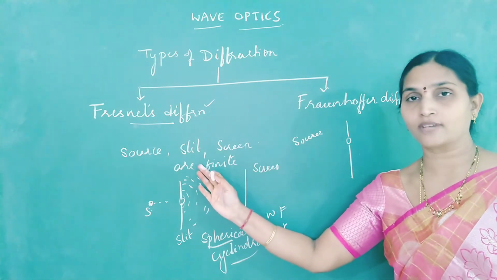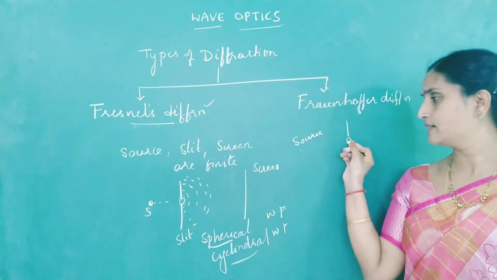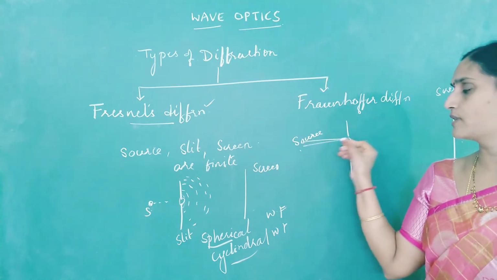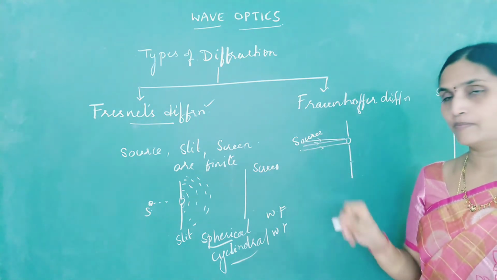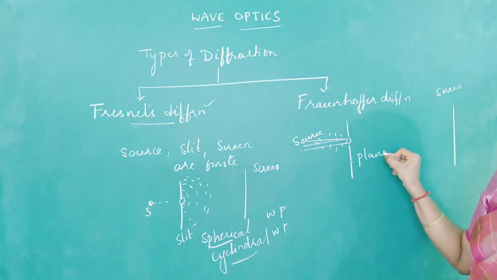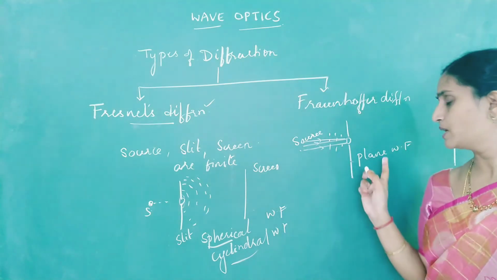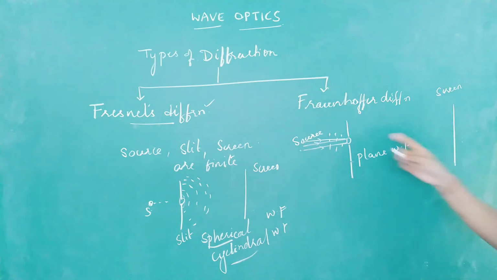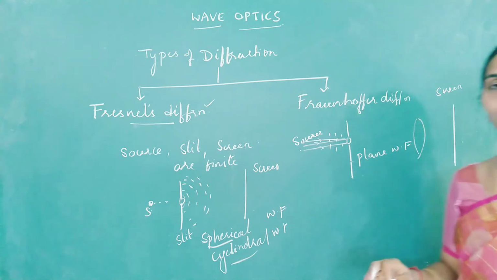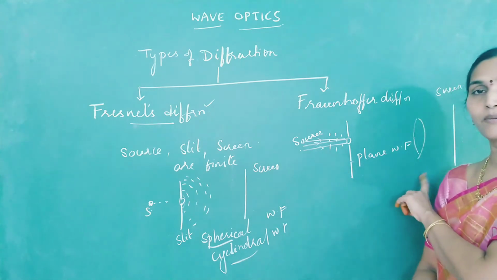So here all the distances are finite, but here all the distances are infinite. From source to slit, it is at infinite distance. Say if the source is at infinity, what type of rays come from infinity? A parallel beam. Then your incident wavefront will be a plane wavefront. What type of wavefront has to be incident on the slit? It should be a plane wavefront. Since your screen is also at infinite distance, we need to make use of lenses to converge and observe the diffraction pattern. Here no lenses are required, but here we need some lenses.